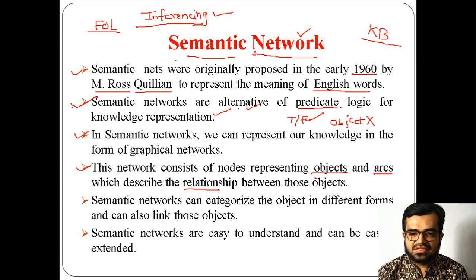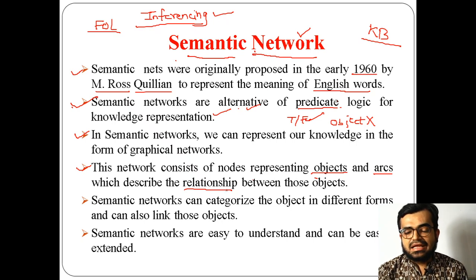What does it describe as relationship? Like we are taking a predicate over there, right?